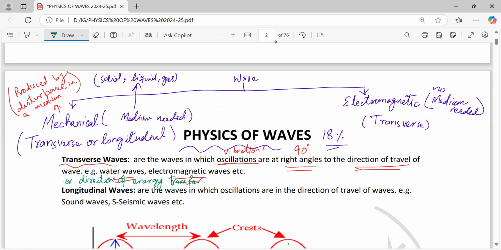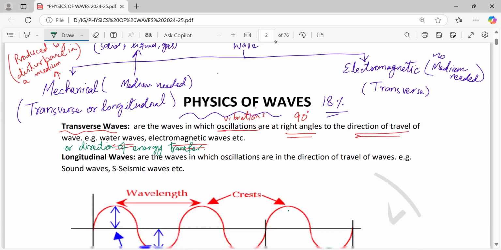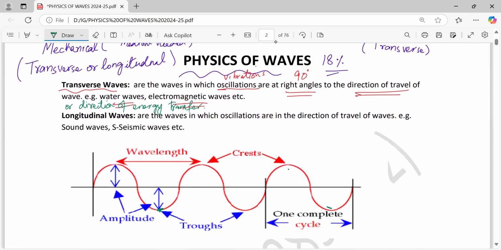Energy is transferred without transferring the matter. We can take many examples, and as we proceed forward we will discuss them. So right now, transverse waves are the waves in which oscillations, vibrations or disturbances are at right angles, meaning 90 degrees, to the direction of travel of the wave.